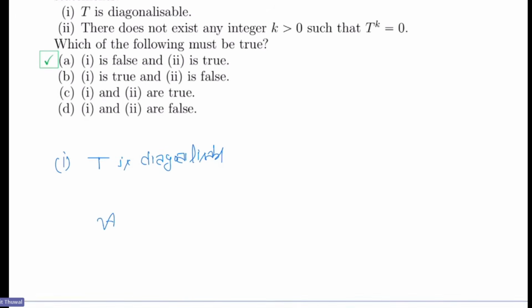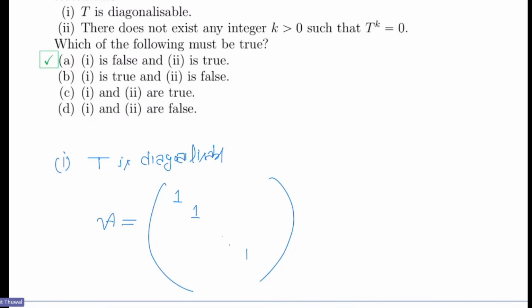First, let me take an operator which has all non-zero eigenvalues, so that the null space is 0 and it is automatically a direct sum, with range Rn, since it is an onto operator. So it is enough to take the null space to be 0, together with a non-diagonalizable operator.